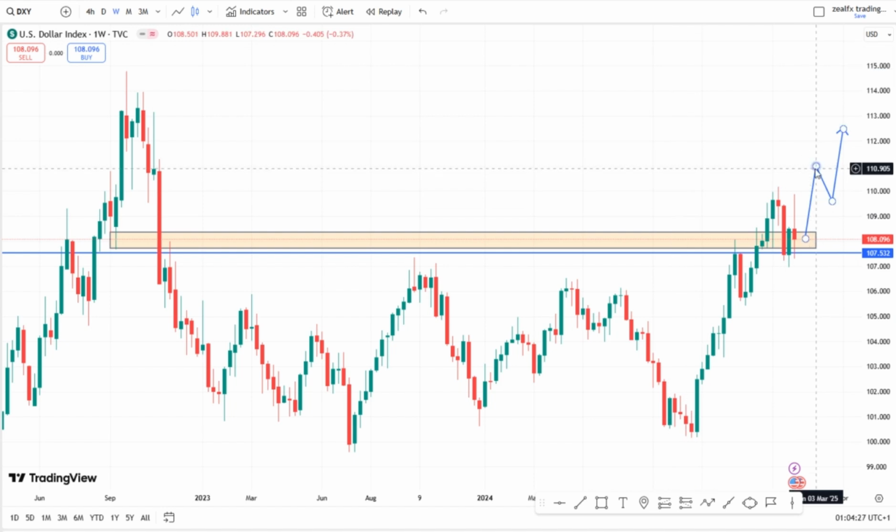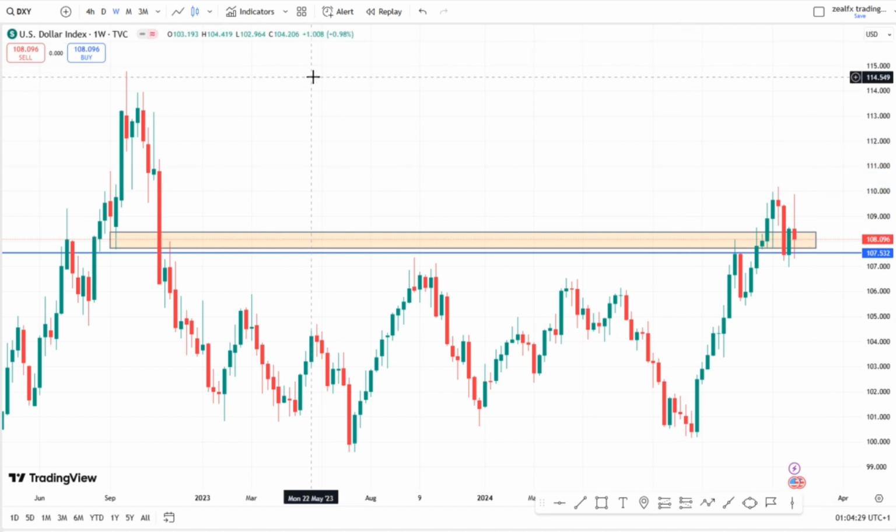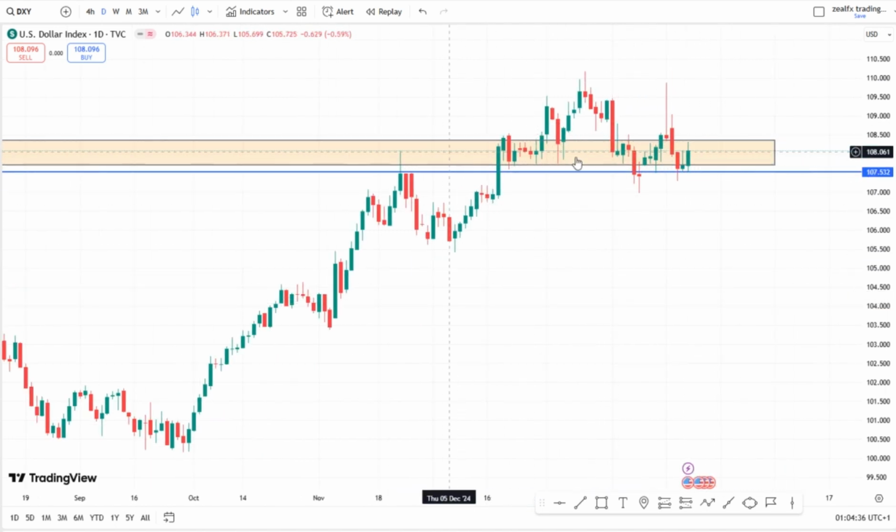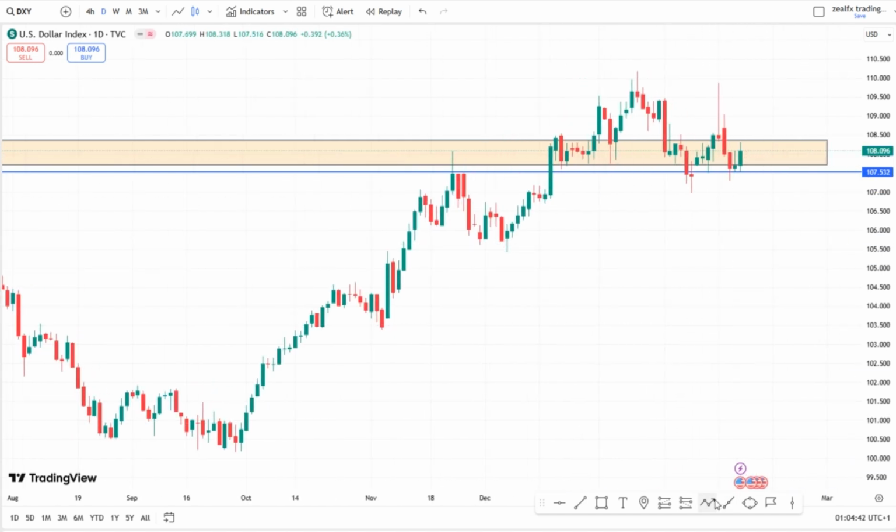So the next thing you have to do now, let's look at the daily chart of the dollar index. The dollar index on my daily chart is still currently on a support level also. So long as we have price at this support level, we'll be expecting the dollar index to push higher above this level, above this high. Then we'll look out for a buying opportunity for price to continue to push higher. So for now, we're staying sideways for the dollar index.